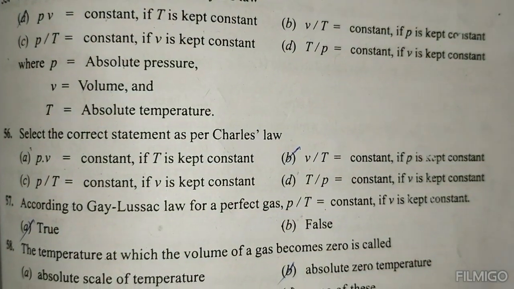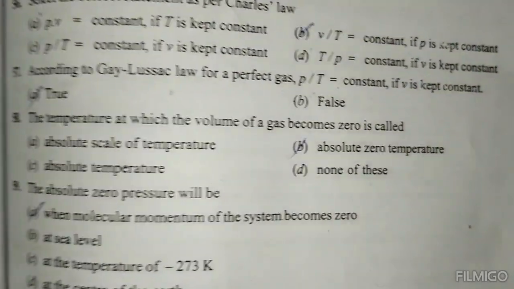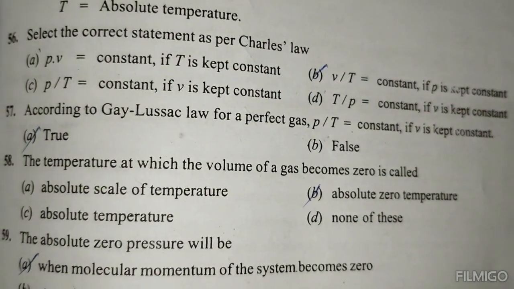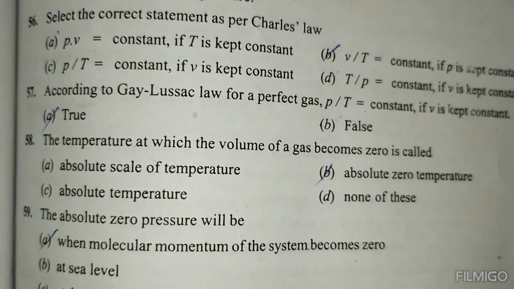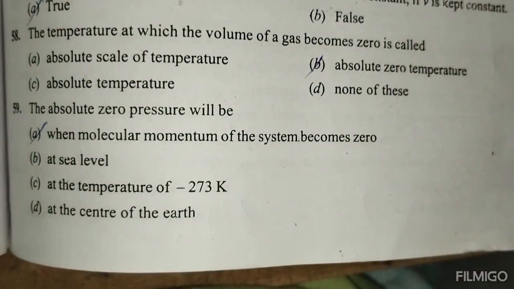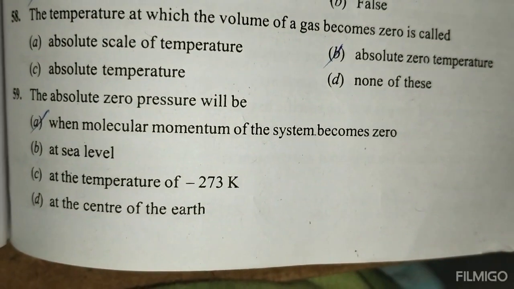Select the correct statement for Charles' law: V by T is constant, if P is kept constant. According to Gay-Lussac's law, for a perfect gas P by T is constant if V is kept constant. True. The temperature at which the volume of a gas becomes zero is called absolute zero temperature. The absolute zero pressure will be attained when molecular movement of the system becomes zero.